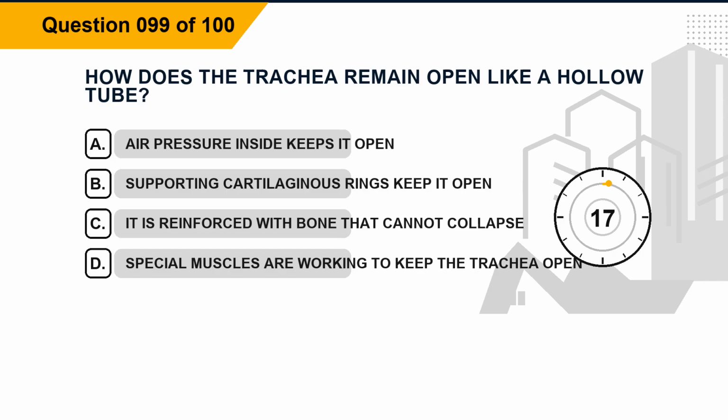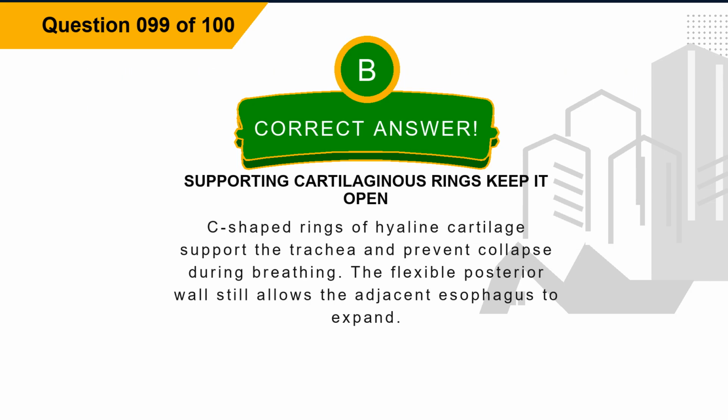Question 99. How does the trachea remain open like a hollow tube? Option A, air pressure inside keeps it open. Option B, supporting cartilaginous rings keep it open. Option C, it is reinforced with bone that cannot collapse. Option D, special muscles are working to keep the trachea open. The correct answer is option B, supporting cartilaginous rings keep it open. Explanation: C-shaped rings of hyaline cartilage support the trachea and prevent collapse during breathing. The flexible posterior wall still allows the adjacent esophagus to expand.